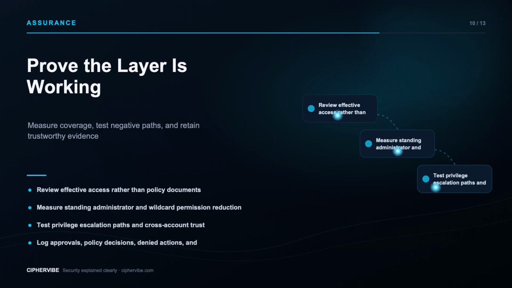A configuration screen is not assurance. Collect evidence that the intended control applies to the correct scope and that violations become visible. First, review effective access rather than policy documents alone. Second, measure standing administrator and wildcard permission reduction. Third, test privilege escalation paths and cross-account trust. Fourth, log approvals, policy decisions, denied actions, and role activation. Test both normal activity and a safe negative case in an authorized environment. Record the expected decision, the evidence location, the owner who reviews exceptions, and the rollback method. Repeat after platform changes, new integrations, or major shifts in business use.